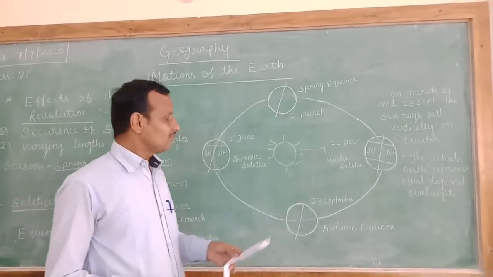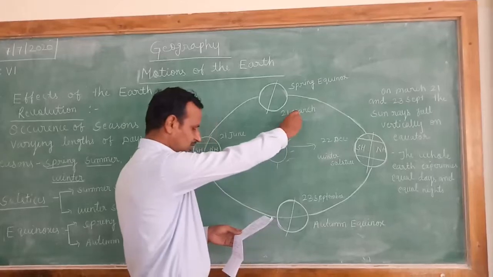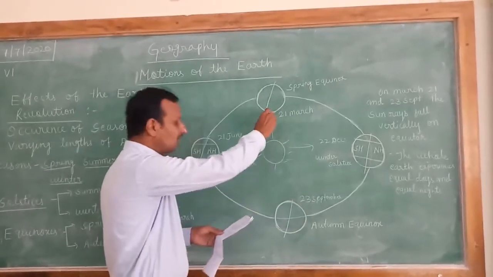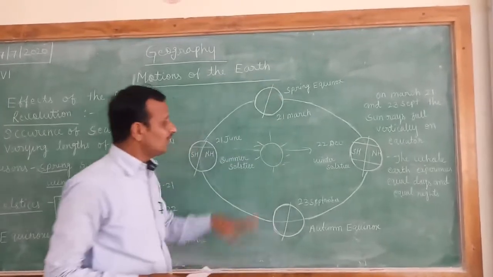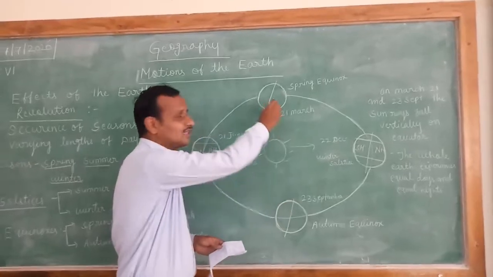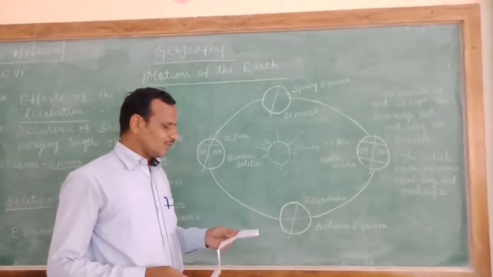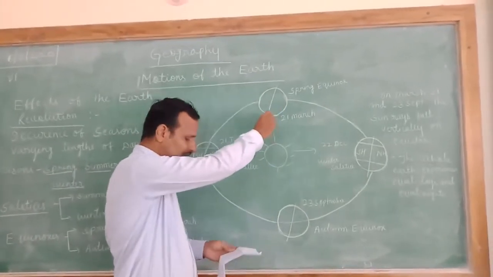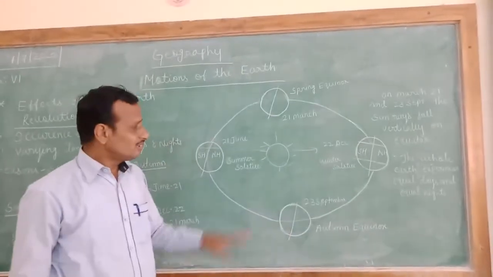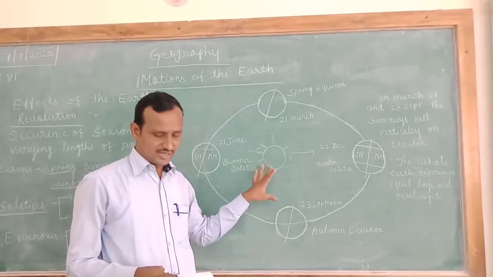On 21st March and 23rd September, the sun rays fall vertically on the equator. Here the sun rays fall on which latitude? On the equator. Here also the equator. That's why the whole earth experiences equal days and equal nights during this time.